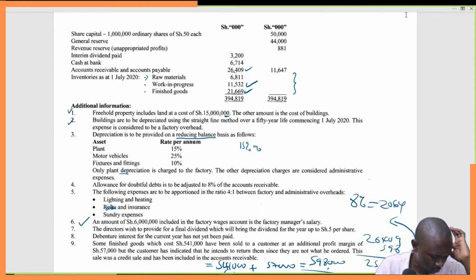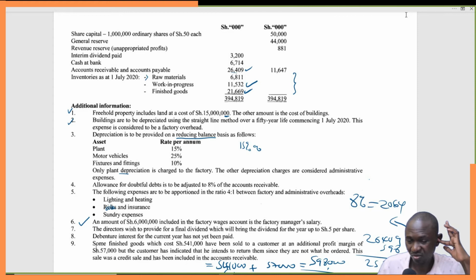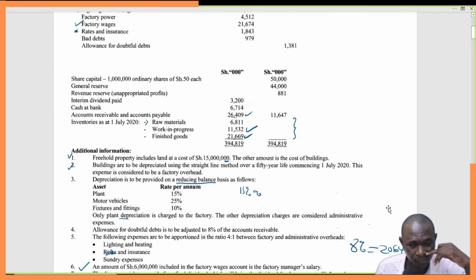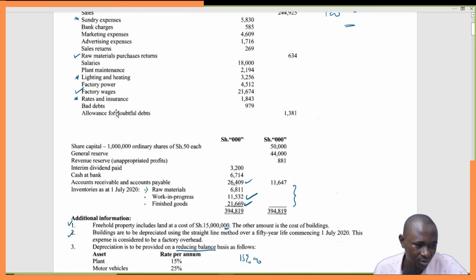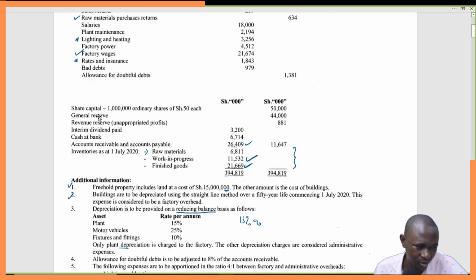That is the value of the allowance. Now, are we interested in that? I think what we are interested in right now is simply if there is an increase or a decrease. Allowance for doubtful debts, 1,381. And then you can see it's definitely an increase from 1,381 to 2,064. So it's not part of the incomes and gains. So let's leave it at that. We'll come back to it. We're just ruling out the possibility of it being an income or a gain.